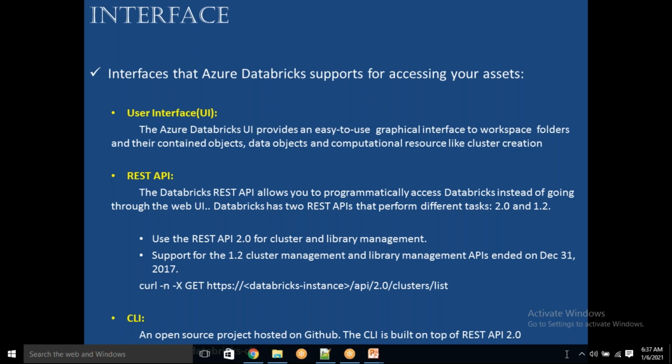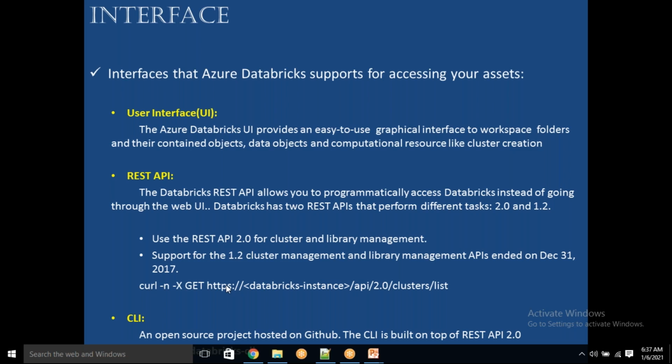What is the difference between the Azure CLI and this CLI? Azure CLI is for accessing your Azure resources. The Databricks CLI is to access your Databricks assets.